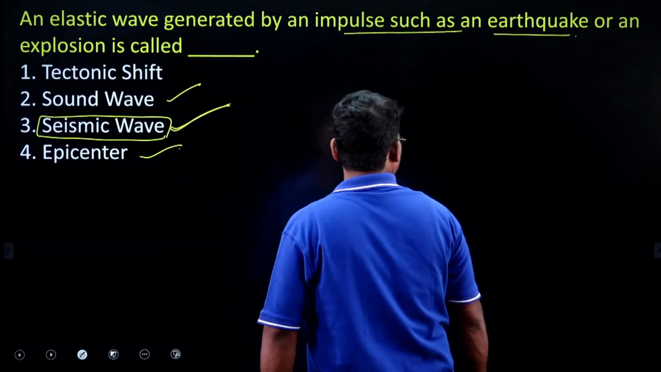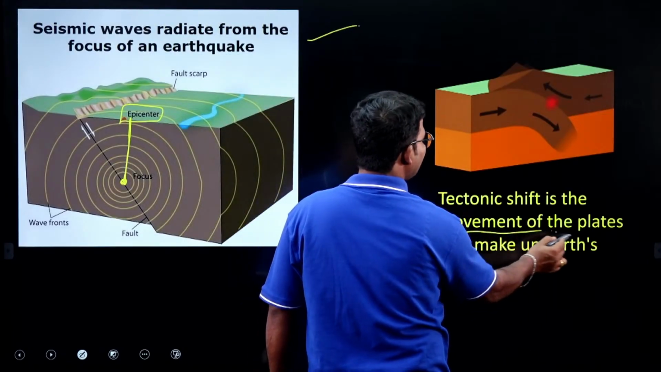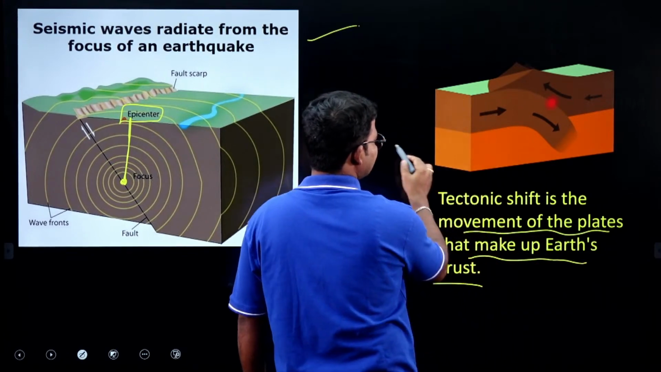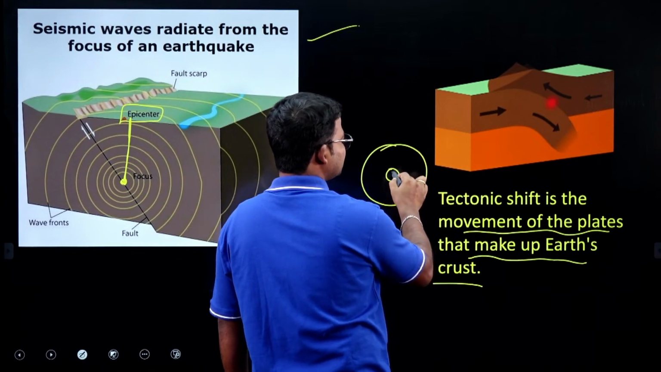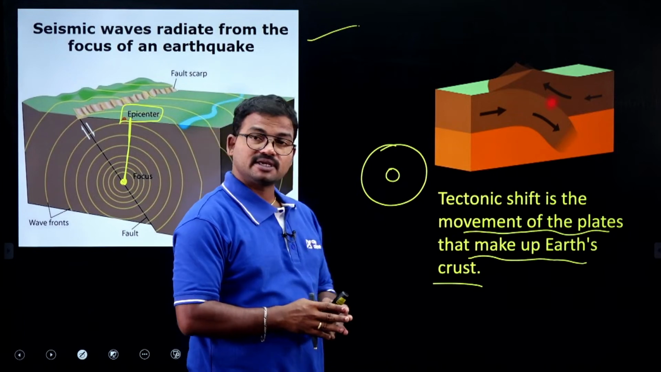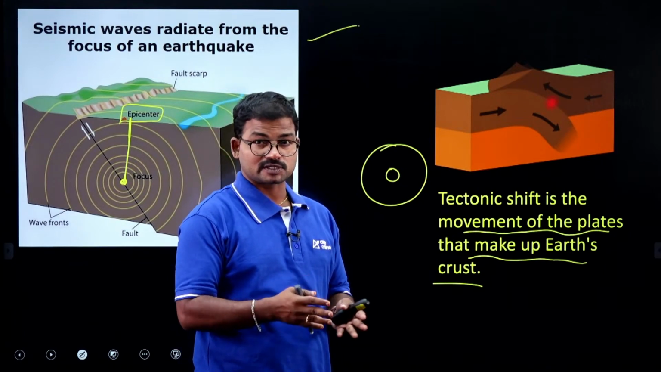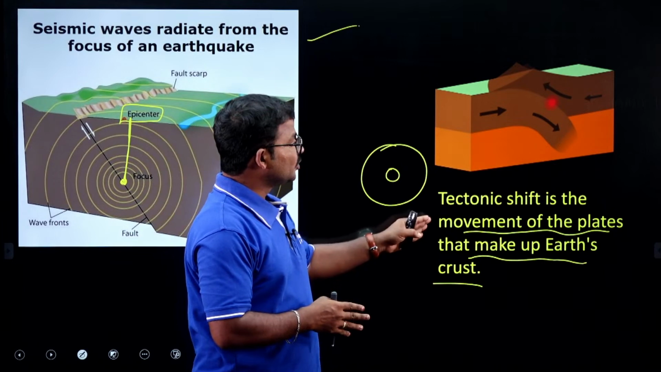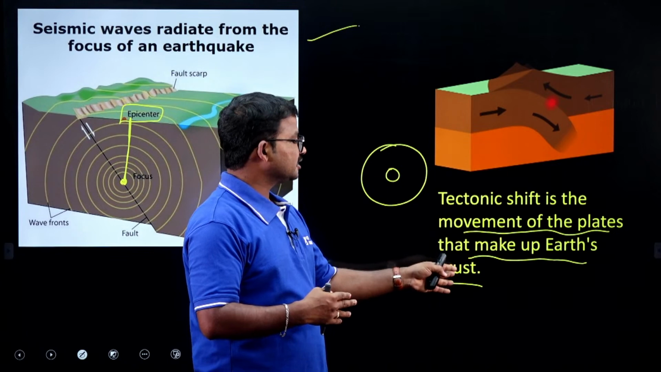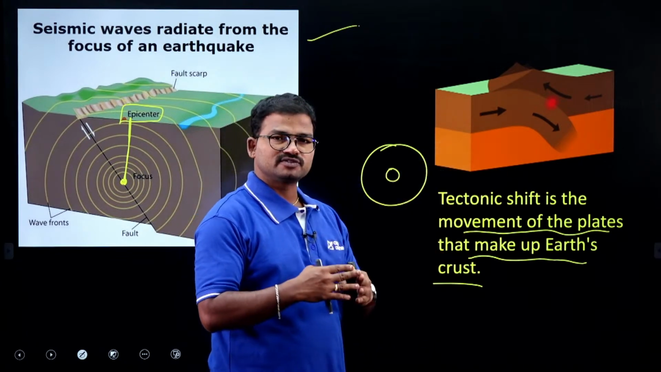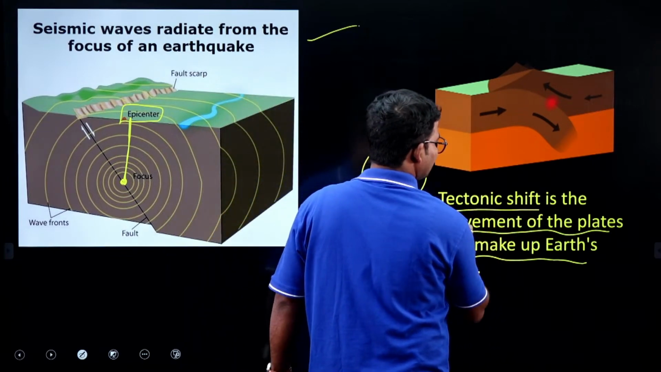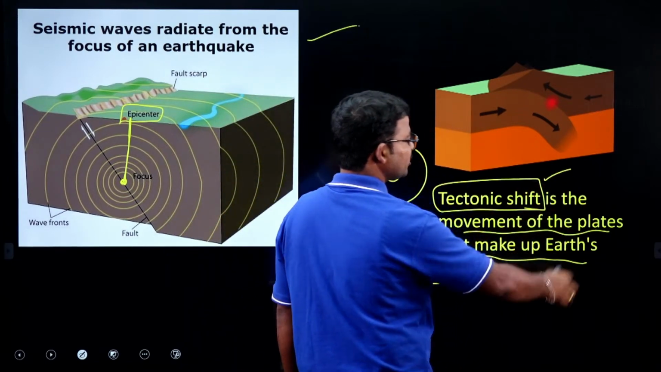Next, tectonic shift. Tectonic shift means the movement of the plates that make up the earth's crust. To form the earth's crust, around 12 plates were involved. Because of the movement of those plates, we get the earth's crust, and we also get earthquakes. So that is nothing but tectonic shift, the movement of the plates.